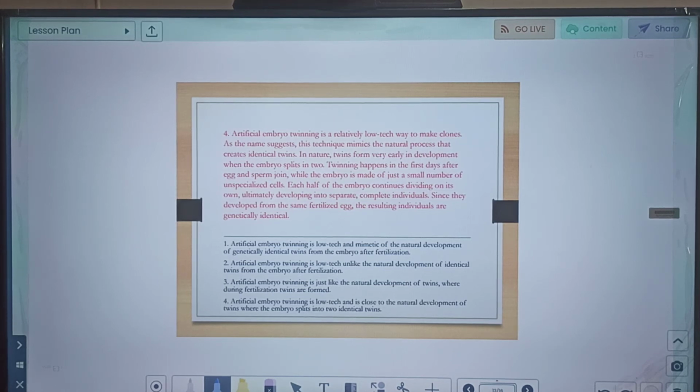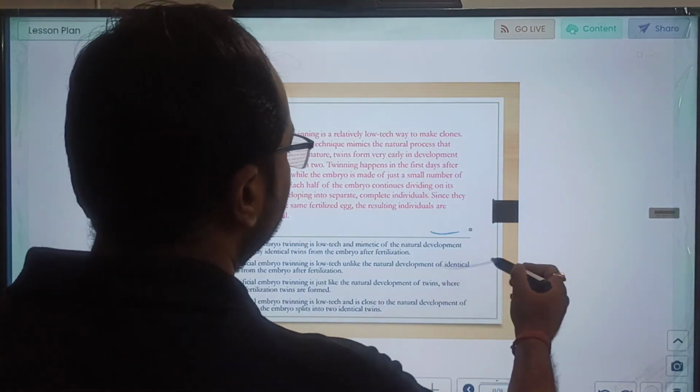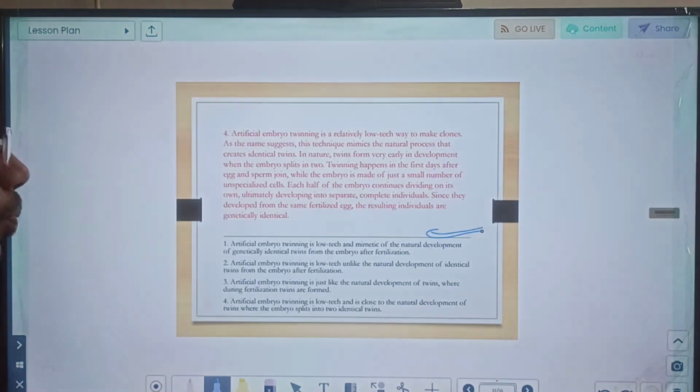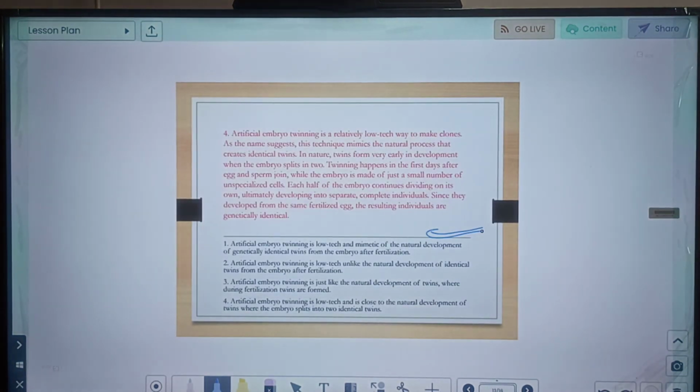So it is basically telling about artificial embryo twinning and twins. So let us see the options. Artificial embryo twinning is a low-tech mimic of the natural development of genetically identical twins from embryo after fertilization. So this is very clearly giving you the essence, but let us read other options also. Artificial embryo twinning is low tech unlike the natural development.